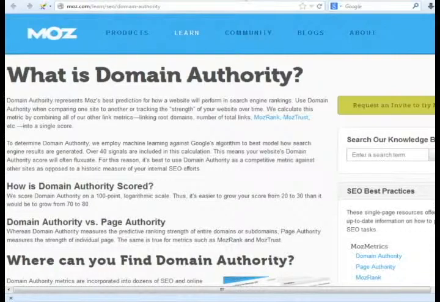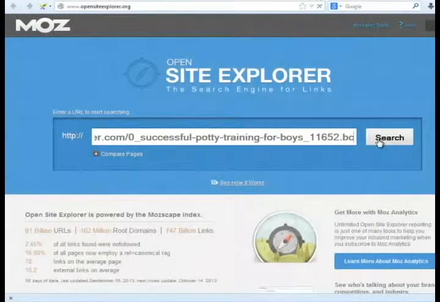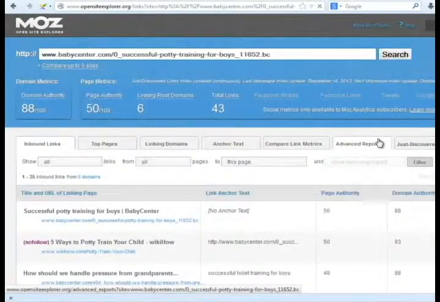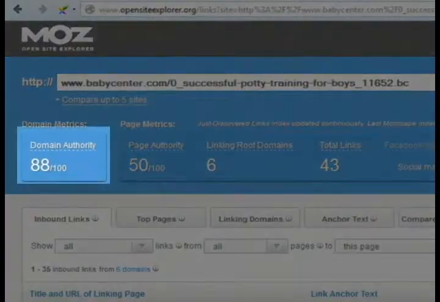Domain authority is scored on a 100-point logarithmic scale. Let's take a look at the domain authority for the top Google website under the Potty Training Boys audience. As you can see, it is kind of high. This is considered an authority domain. I myself like to be below the 50 points to consider the domain an easier target to beat. Remember, the lower the ranking is, the weaker and easier it is to be able to outrank it.